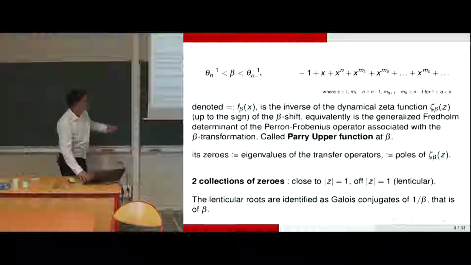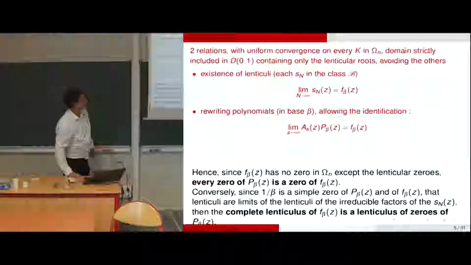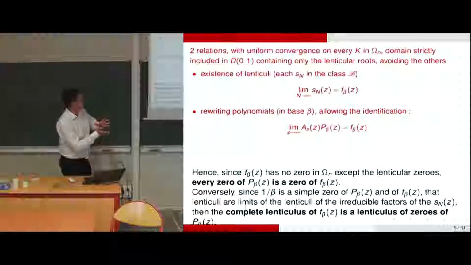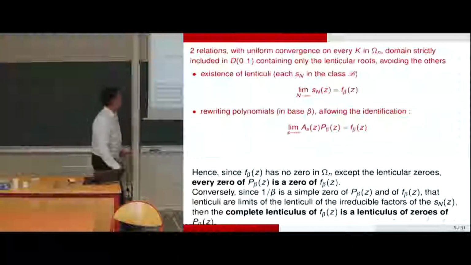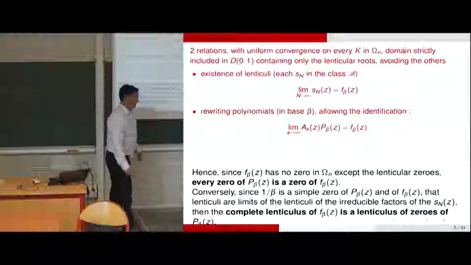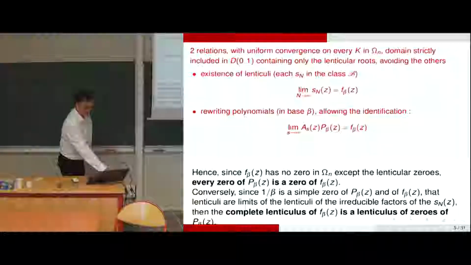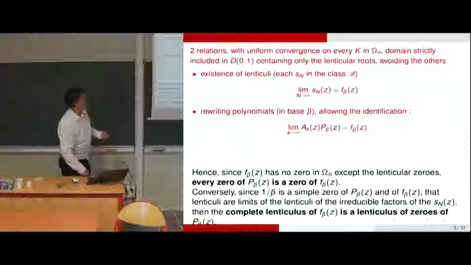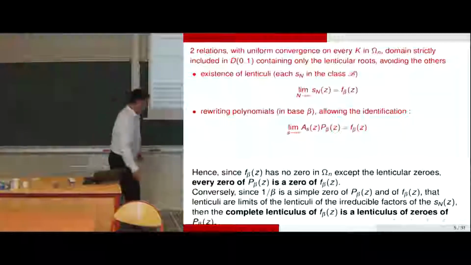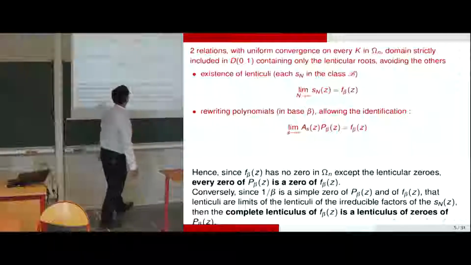Okay, so we have identified last time the zeros in the lenticulus of zeros as conjugates, I said, using not the polynomial sections of this power series, but rewriting polynomials, allowing there is a second convergent sequence of polynomials tending to the power series like that.